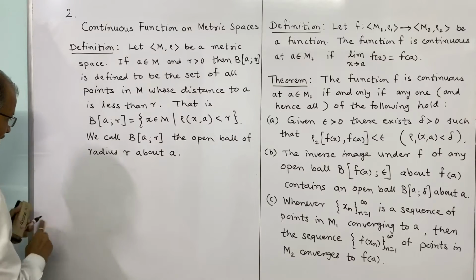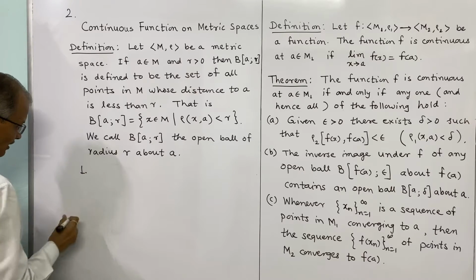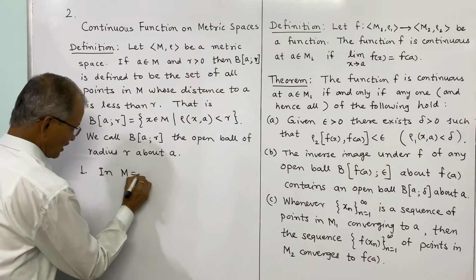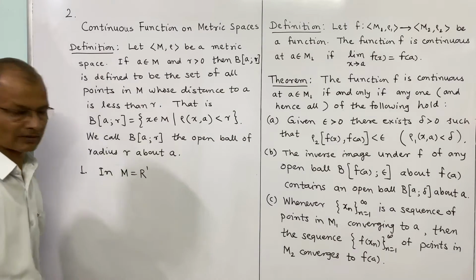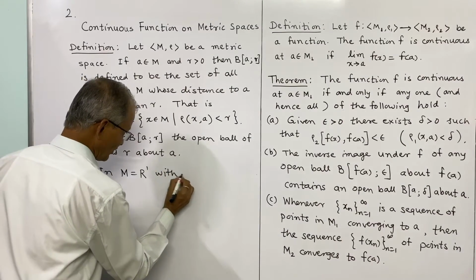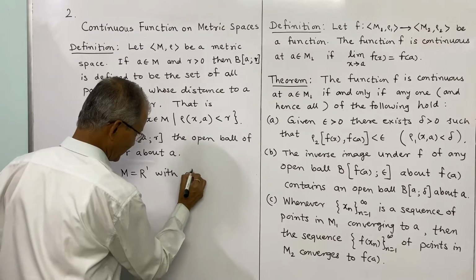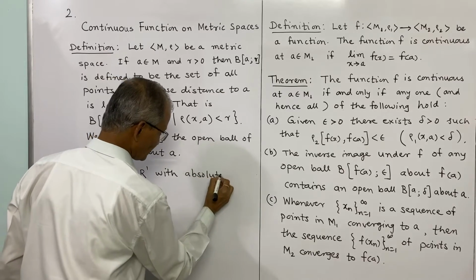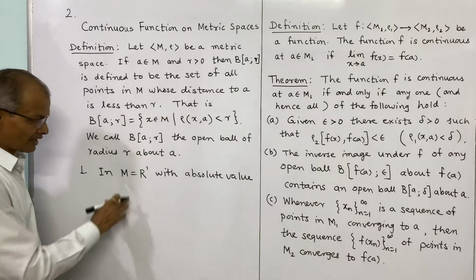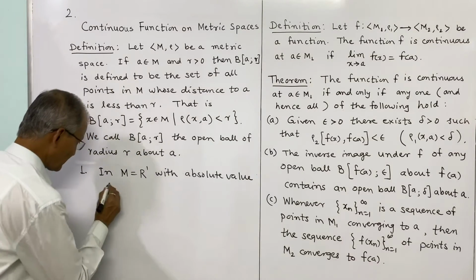Now we take M equal to R1, that is real numbers with the usual metric, the absolute value metric. We have studied this example earlier. R1 is a metric space with absolute value metric.